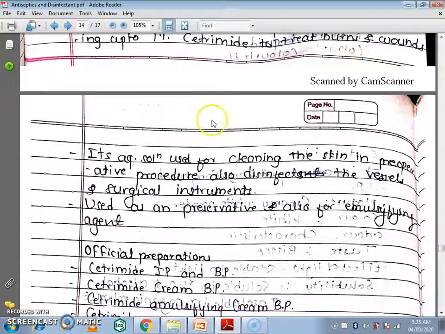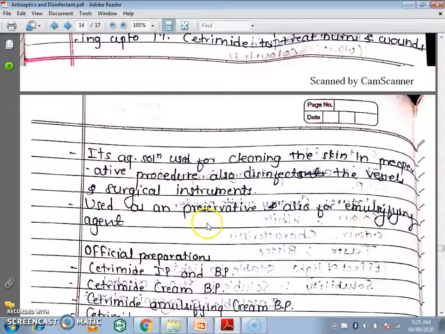Its aqueous solution is also used for cleaning the skin. In preparative procedures it is also a disinfectant for vessels and surgical instruments. It is also used as a preservative and also an emulsifying agent.